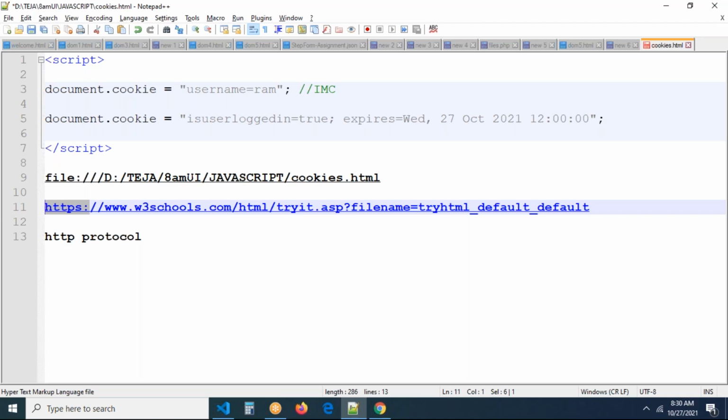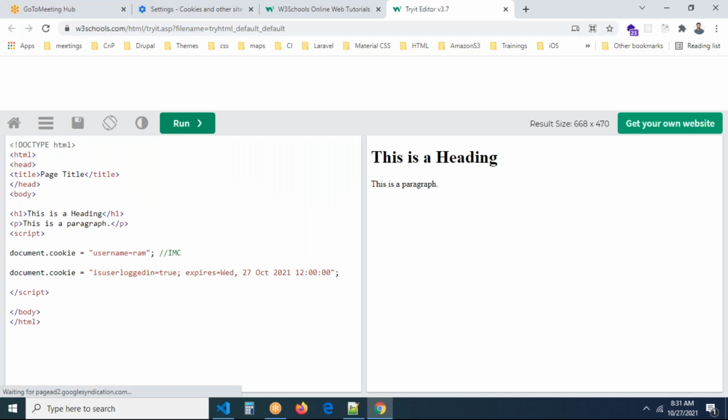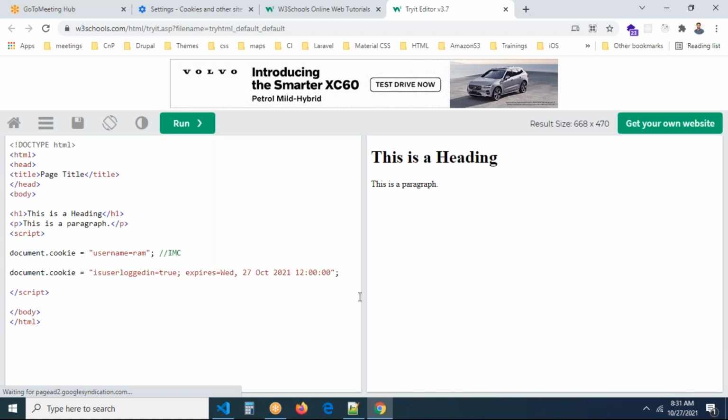We get file here because you are on the local server, the local system. Anyhow, let me run this file. Okay, all done. If this ran successfully, we need to check the cookies. So what is the cookie name?